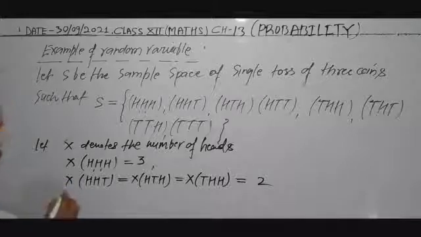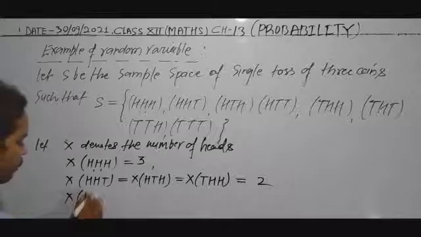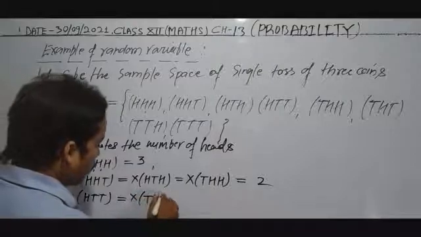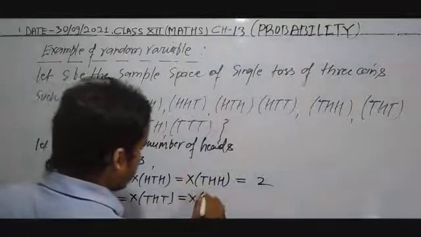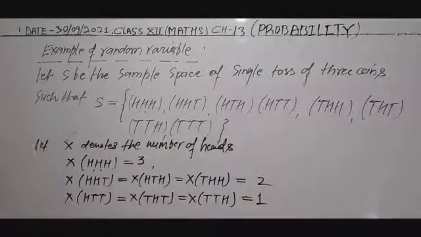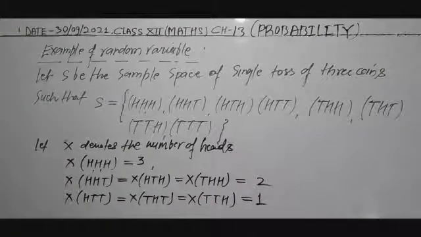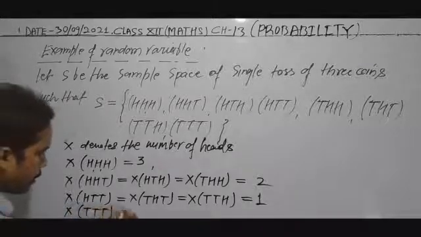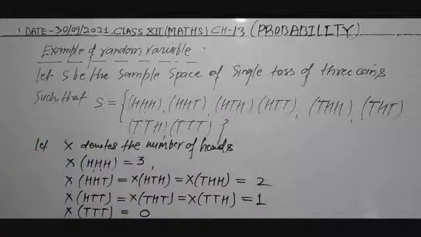Now third, X of HTT is equal to X of THT is equal to X of TTH is equal to 1. Now X of TTT is equal to 0. So X denotes the number of heads. In these outcomes there are 2 heads, so this will be 2.